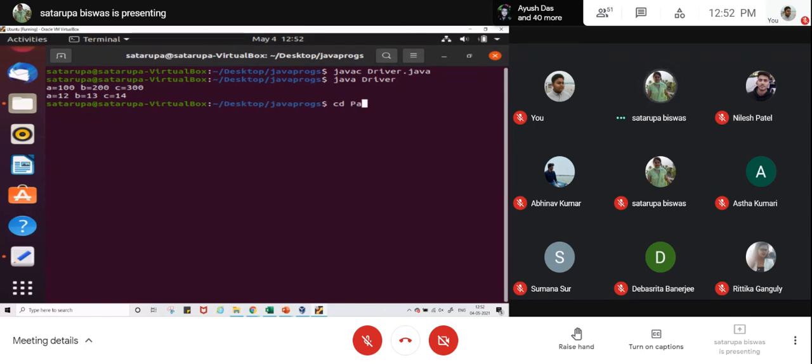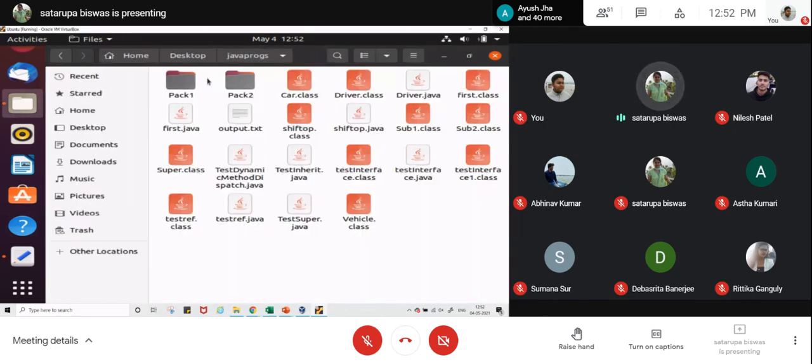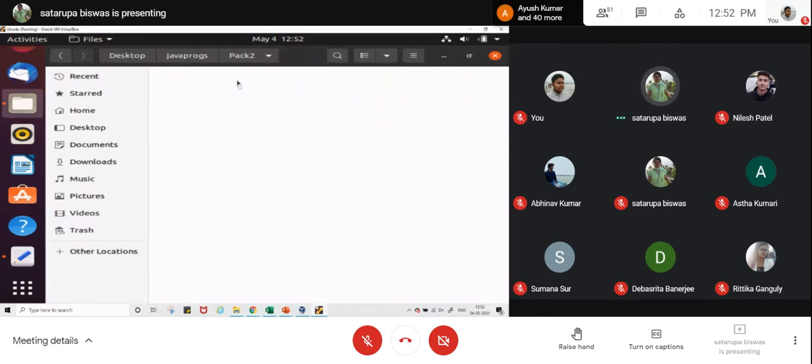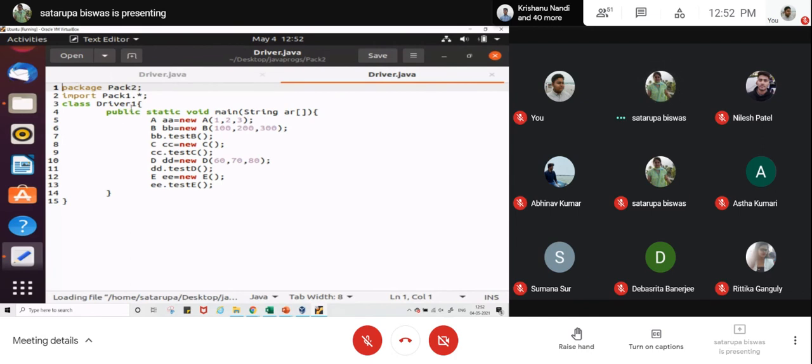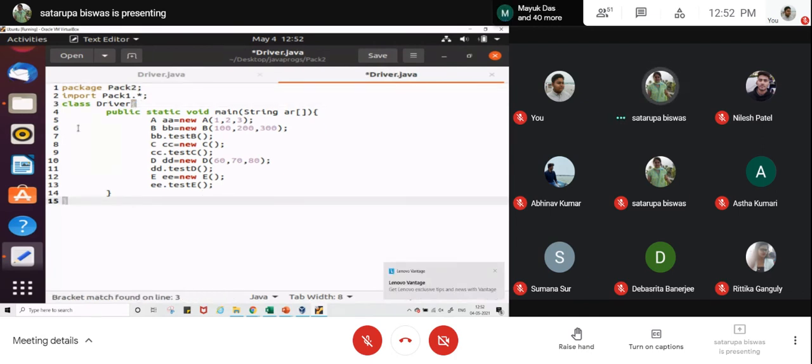But when you go to pack2, you can see here that pack1 and pack2 are siblings, as I have shown you. So inside pack2 we have d.class, e.class, and this is your driver.java. This is the driver.java we have here. So this is a part of your pack2.